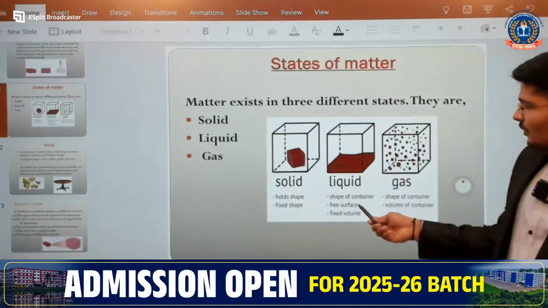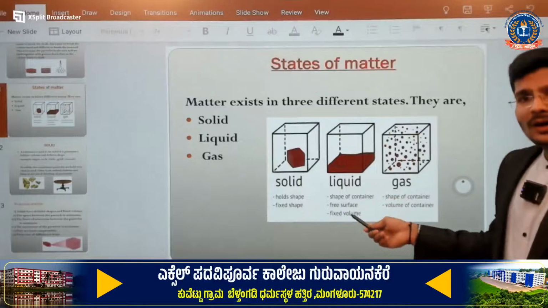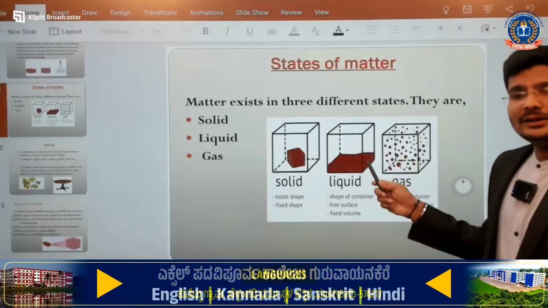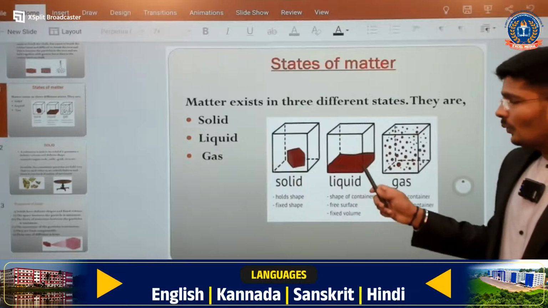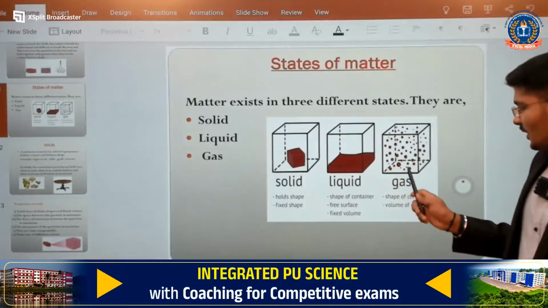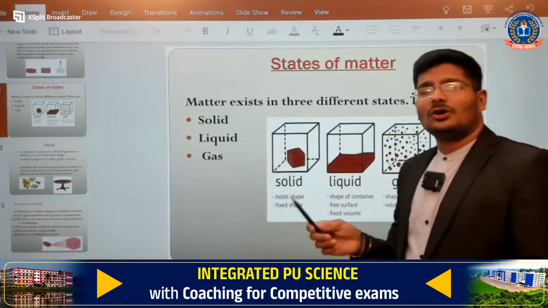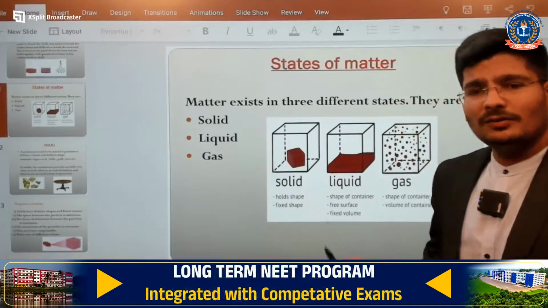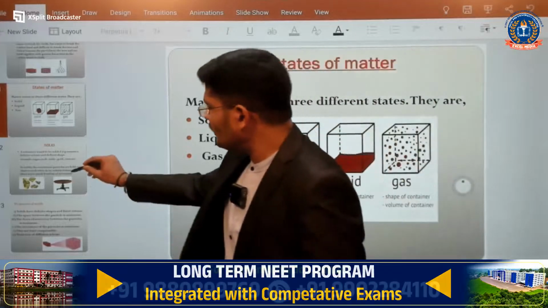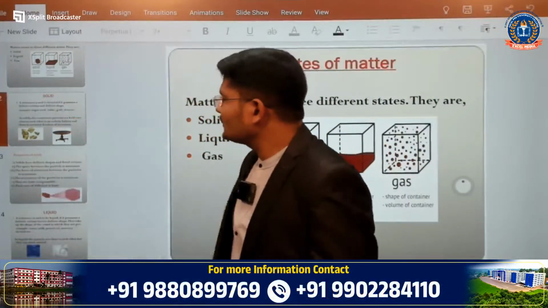And here in the case of liquid, it is having a fixed volume, a fixed surface is there, but the shape is not there, and already I have told you, where you are going to fill, that shape will be taken. And the next one, gas, it is not having a shape as well as even the volume. Have you understood? Well, we will see the next one, that is solid.